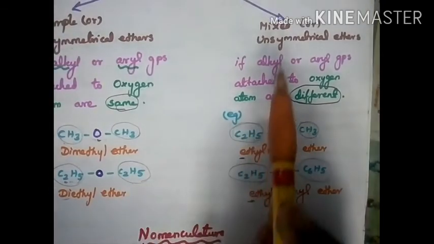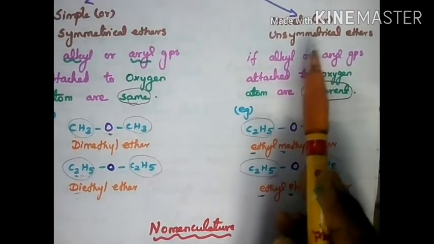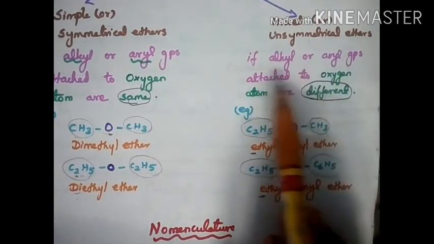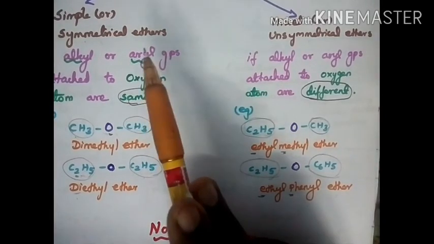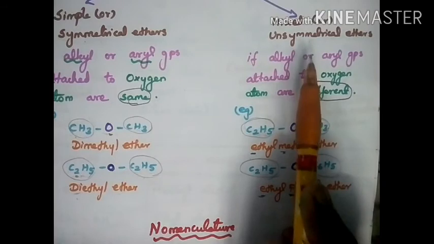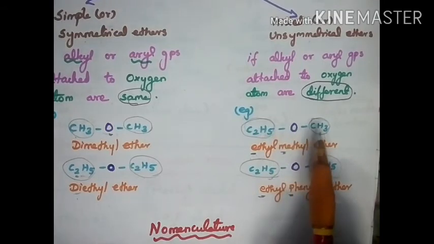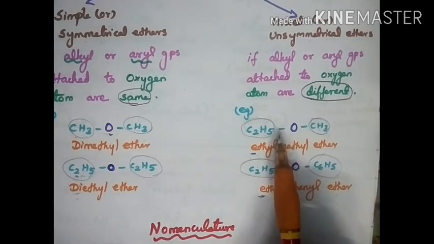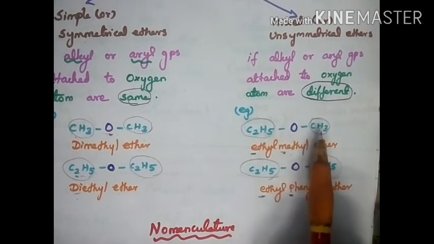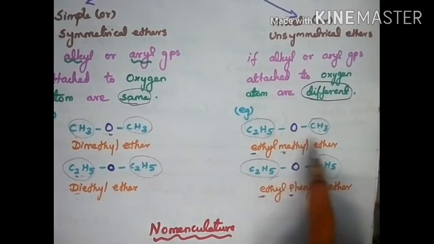The next we are going to see is mixed ether or unsymmetric ether. If the alkyl or aryl groups attached to the oxygen are different it is a mixed ether; same means simple ether. Example: here methyl, here two-carbon ethyl. Now, how will you write the name of this one? First we mention ethyl or methyl, following alphabetical order. E for ethyl, M for methyl. Which one comes first? E. So this is ethyl methyl ether.